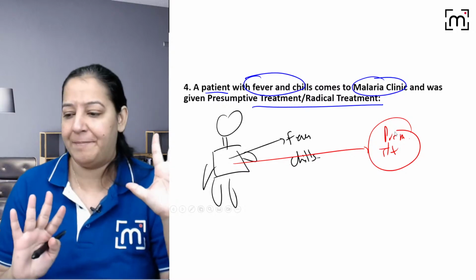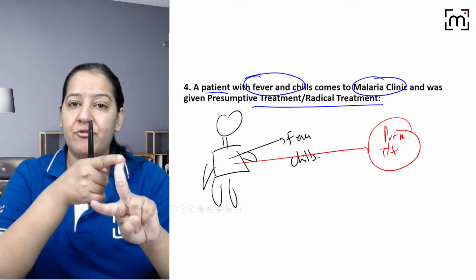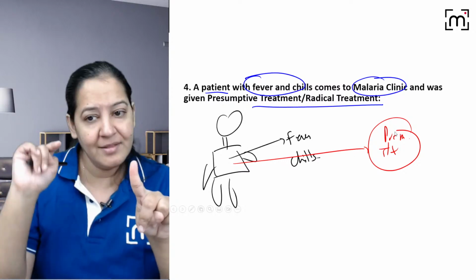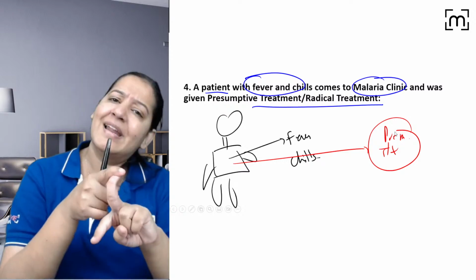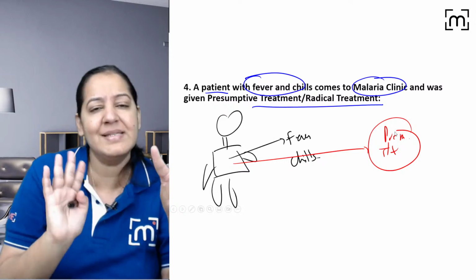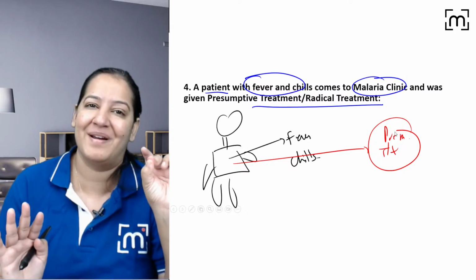It's still secondary, but in the secondary, two things are there, na? Early diagnosis or treatment. In the last question, you were making peripheral smear, you were doing early diagnosis. This time, you are not making peripheral smear, you are directly giving the treatment. Presumptive treatment, you can say. You are presuming. So it's again secondary level of prevention, but it's treatment. Early treatment. You got my point?